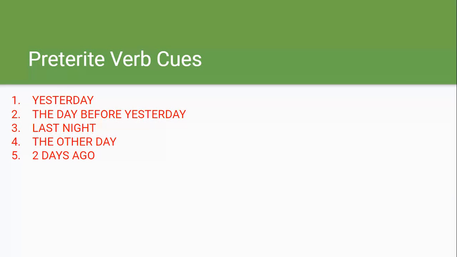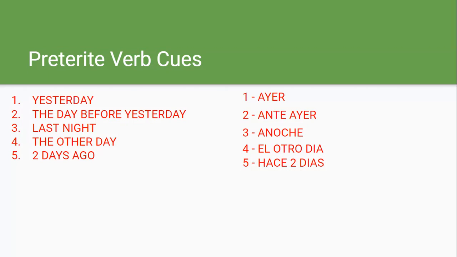So let's talk about what are called preterite verb cues. These are words that say, hey, pay attention to me. I'm going to be in the past tense, okay? So if we see one of these at the beginning of a sentence, we know that it's going to be in the preterite. So the word for yesterday is ayer, day before yesterday, anteayer, last night, anoche, the other day, el otro día, two days ago, hace 2 días. Of course, the other day could be el otro mes, el otro lunes, and then hace 2 días could also be hace 3 años, hace 2 meses. Okay, so that's just a time unit there.